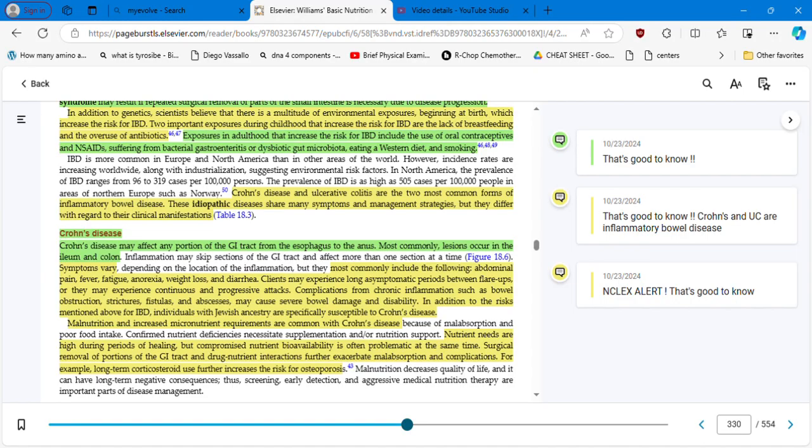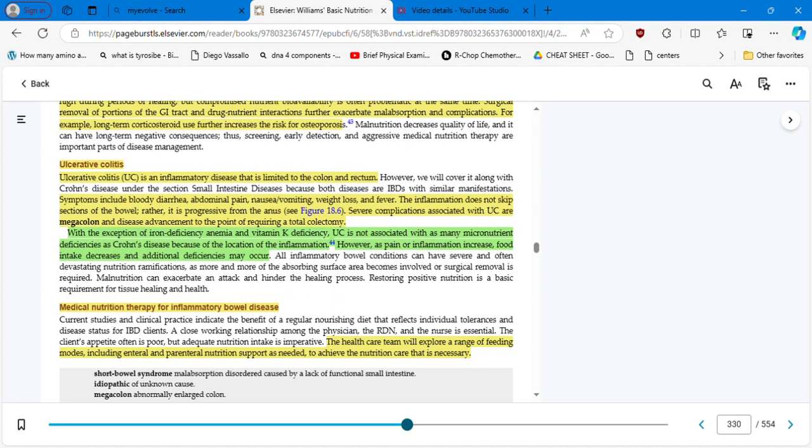So think about it. It's very difficult to manage. These medications are going to exacerbate malabsorption and complications. So that was one of the medications, the corticosteroids. Now let's think about ulcerative colitis.